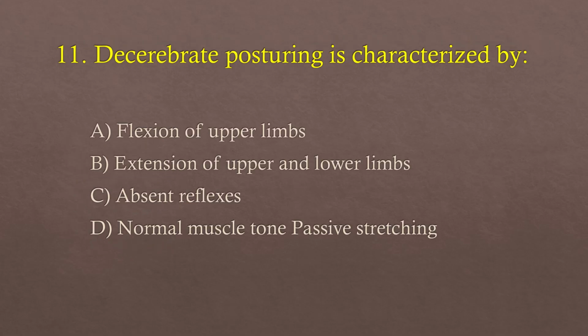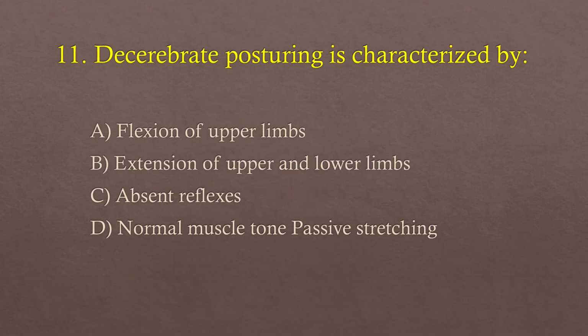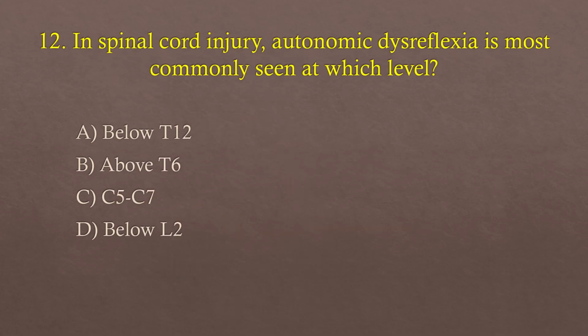Cerebellum. Number 11. Decerebrate posturing is characterized by A. Flexion of upper limb, B. Extension of upper and lower limbs, C. Absent reflexes, D. Normal muscle tone passive stretching. So the answer is option number B. Extension of upper and lower limbs. Number 12. In spinal cord injury, autonomic dysreflexia is most commonly seen at which level? A. Below T12, B. Above T6, C. C5 to C7, D. Below L2. So the answer is B.